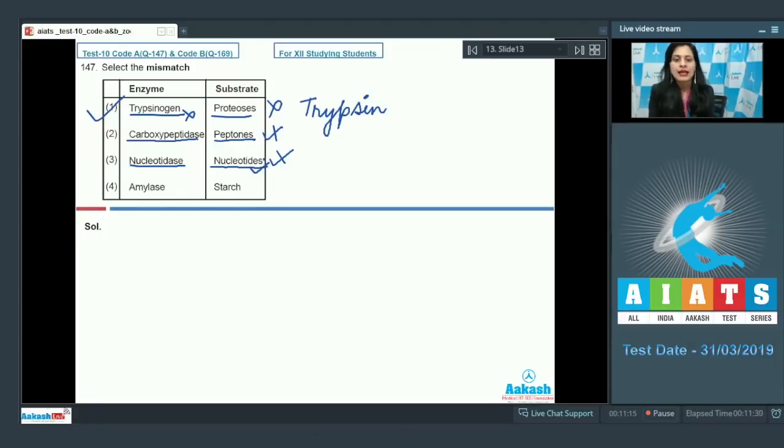in small intestine. The last match given is amylase and the substrate is starch, and as it is also a correct match, this cannot be a correct answer to our question, because whether salivary amylase or pancreatic amylase, their substrate is polysaccharide called starch. So the correct answer to this question is option number 1. Let's discuss our next question.